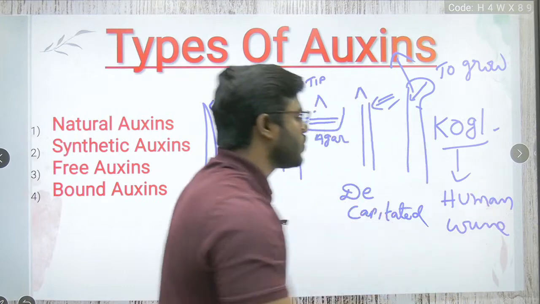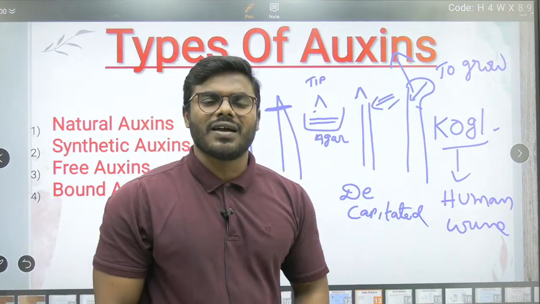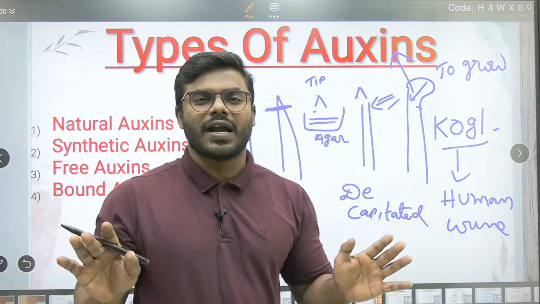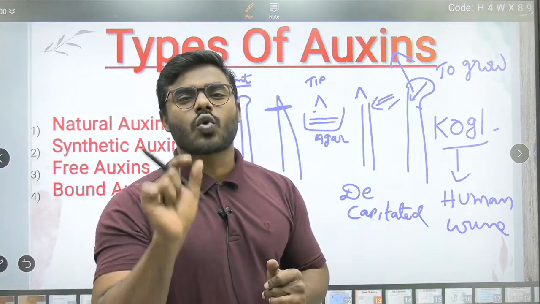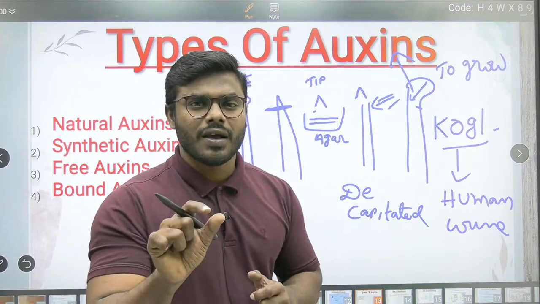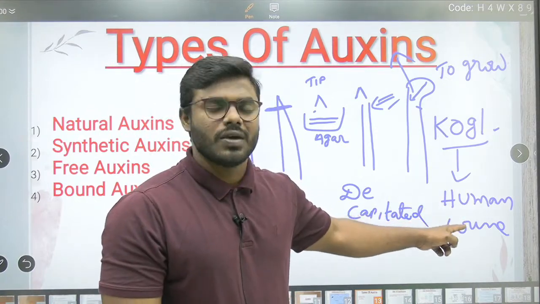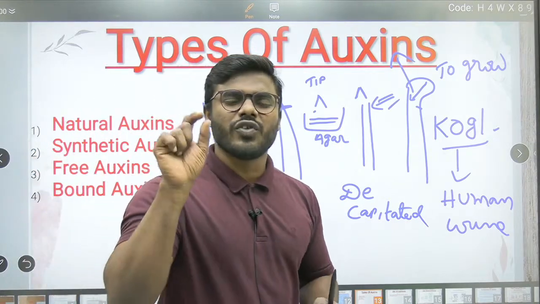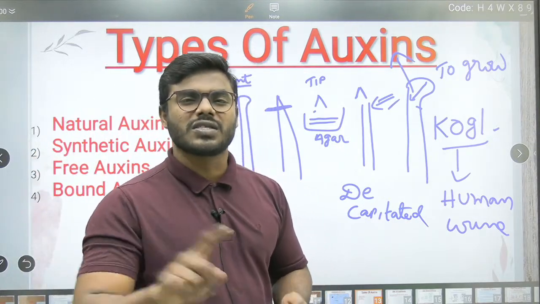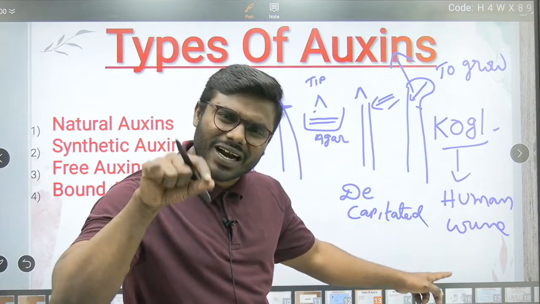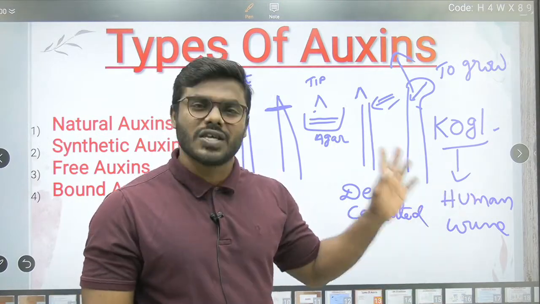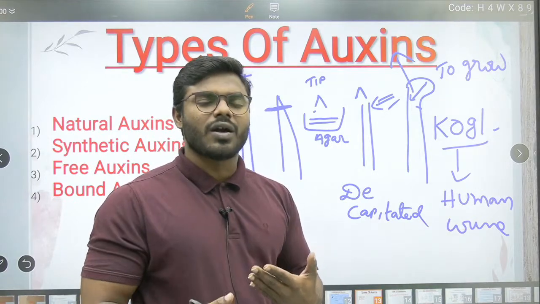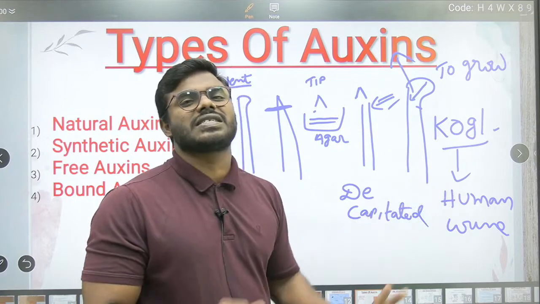Every student has to remember a unique point: till today we really did not understand the exact role of auxin in human urine. We did not find a very high concentration of auxin either, only a very low concentration, but we really don't know the exact role of even that low concentration. Many studies have been conducted, but we did not come to a valid conclusion about the exact role.